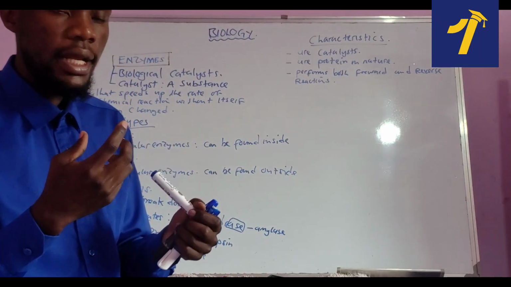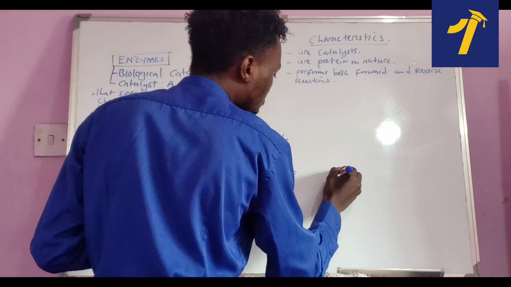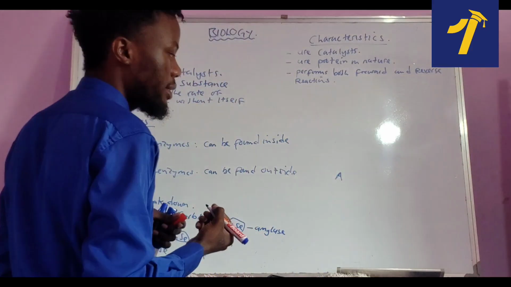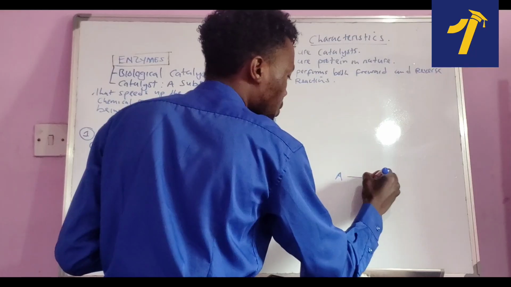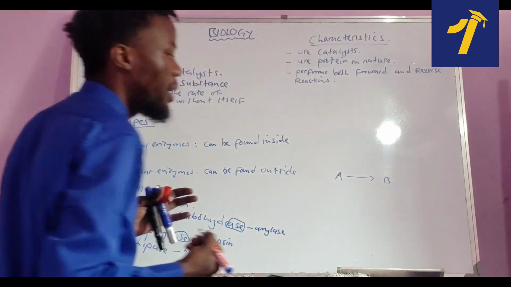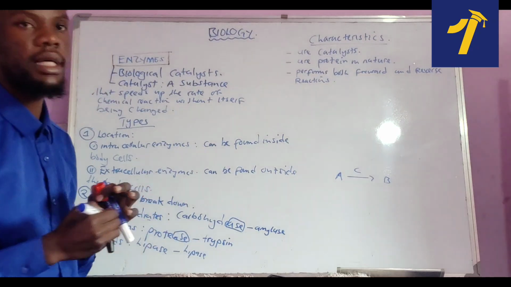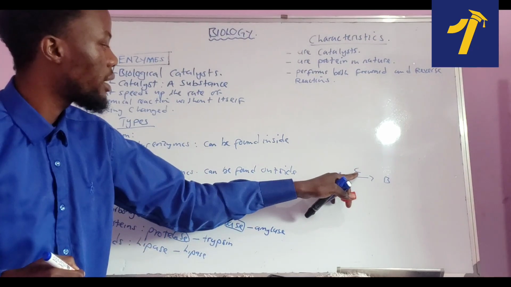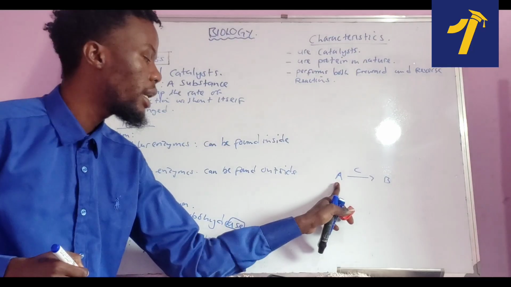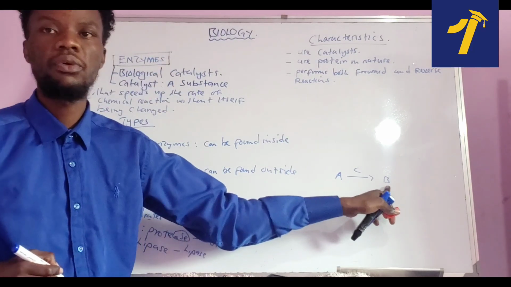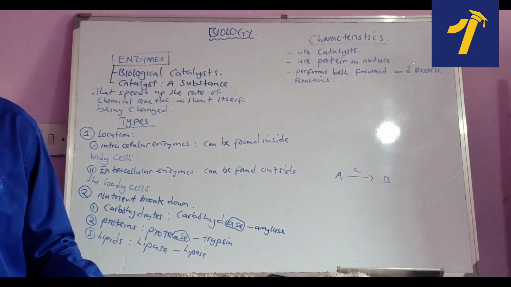So let's say this is a certain substance, A, in a chemical reaction, and this substance has to be converted into B by an enzyme. Let's say the enzyme is C. So this enzyme C is making sure that substance A is being converted into B. Now, reverse and forward reaction, what does it mean?